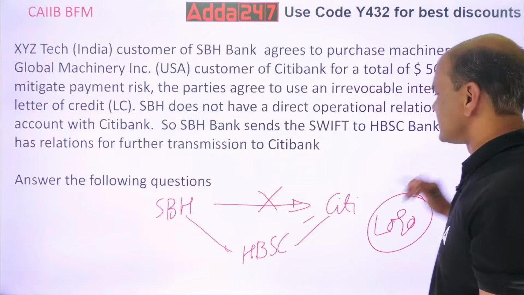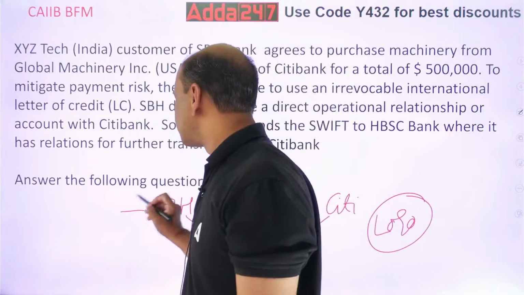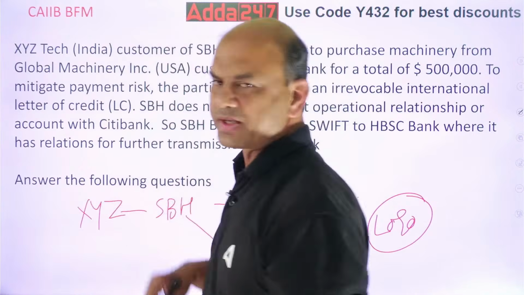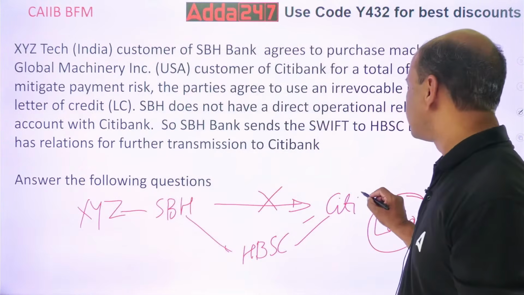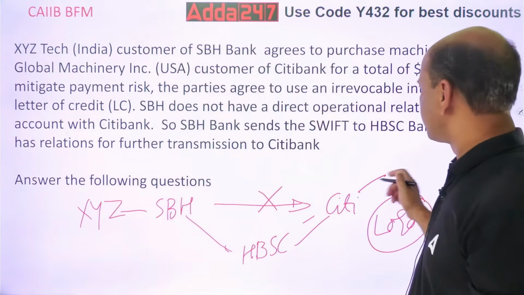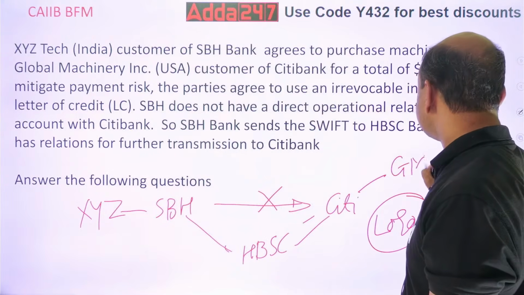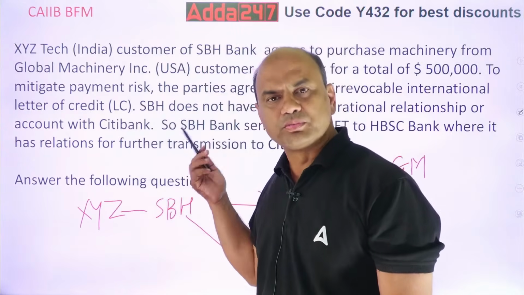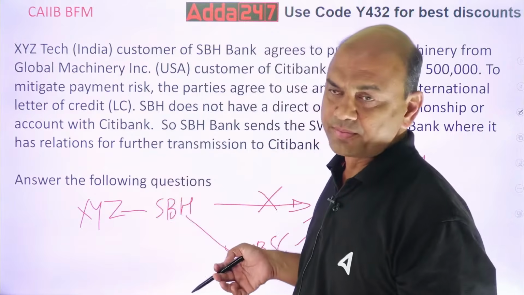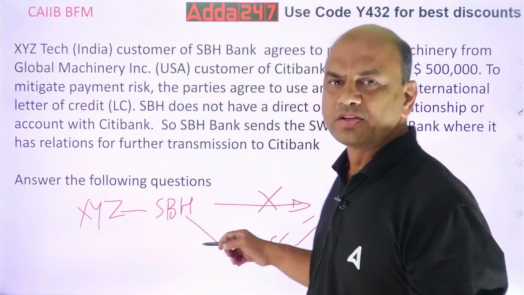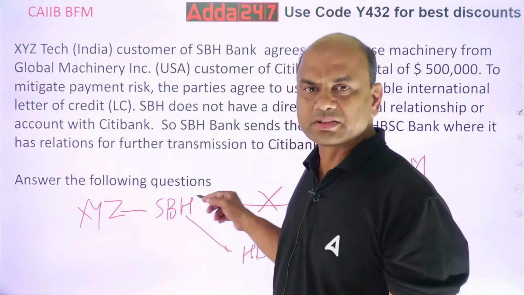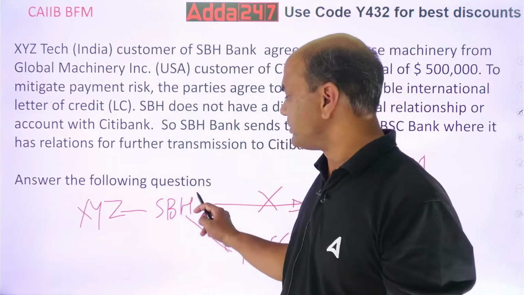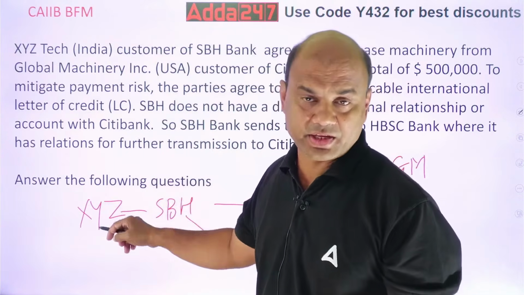Now let's look at the relation. See this. Whose customer is SBH? XYZ Limited is a customer of SBH. And Citibank has a customer who? GM, right? We'll write it GM now. So XYZ will request to whom? Which is his bank? His bank is SBH. So XYZ will request SBH to issue an LC. So LC will be issued by SBH, requested by XYZ.